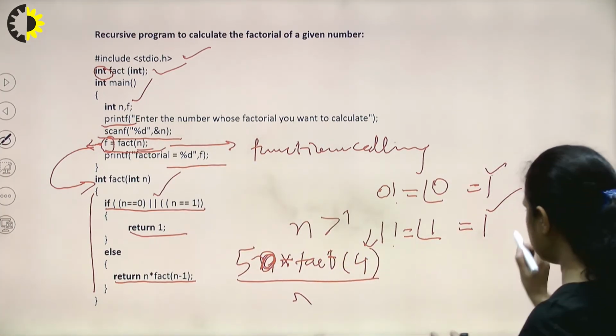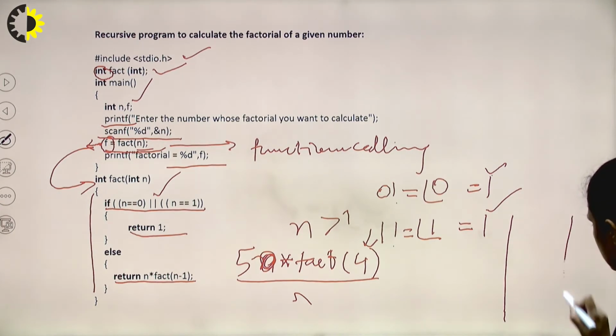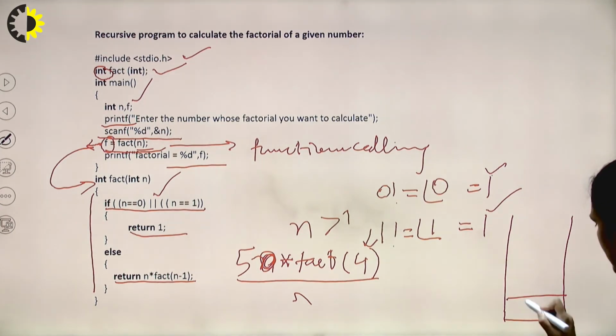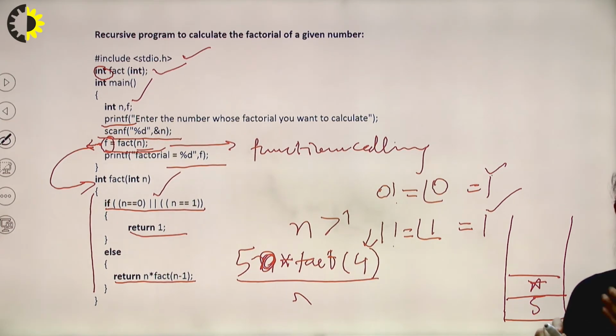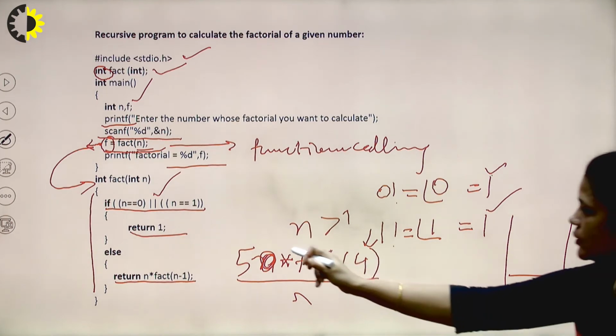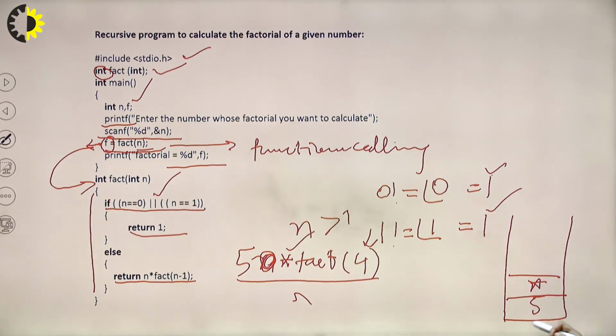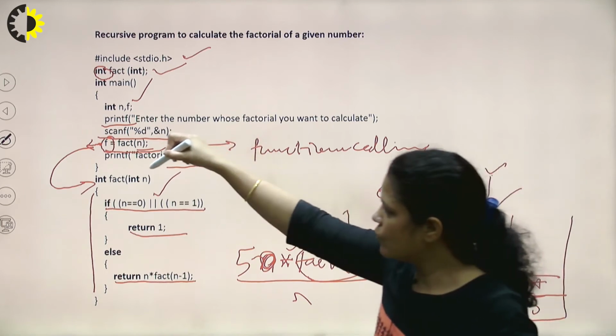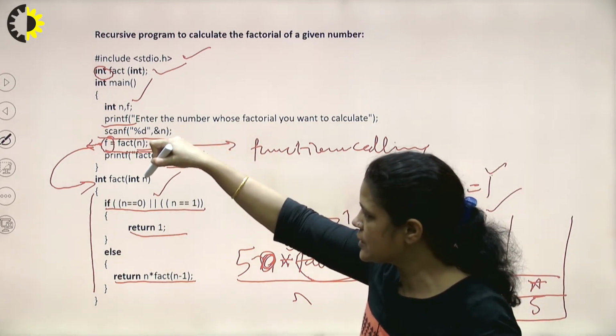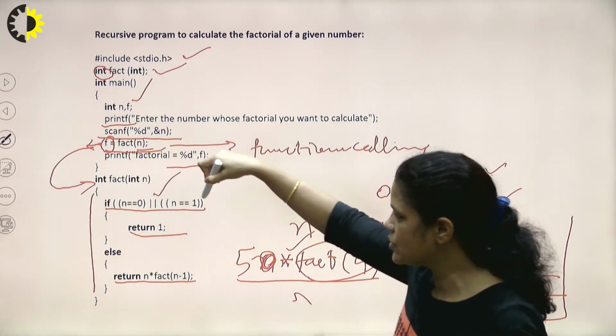So what will happen inside the compiler? This 5 and the multiplication will be saved in the environmental stack, the space to store intermediate results. That is the compiler's own space. So the 5 and this operator will be saved in the stack, and this function will be called for 4. So 4 will be passed into n, and it will be checked for 0 or 1.